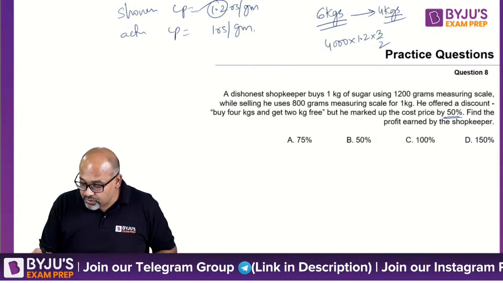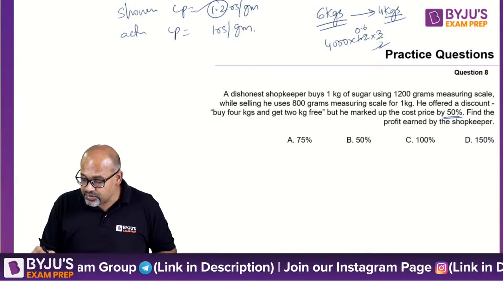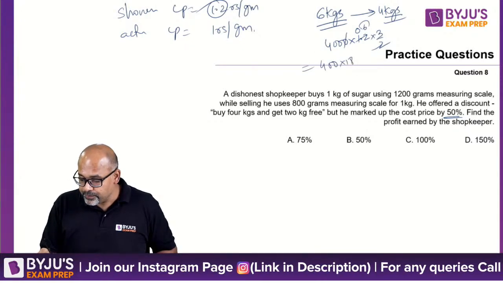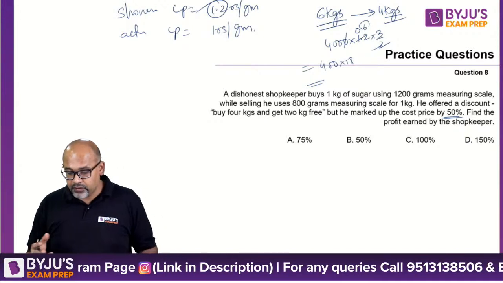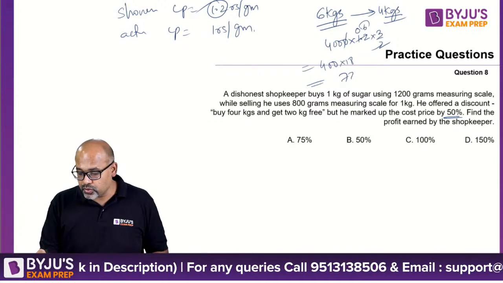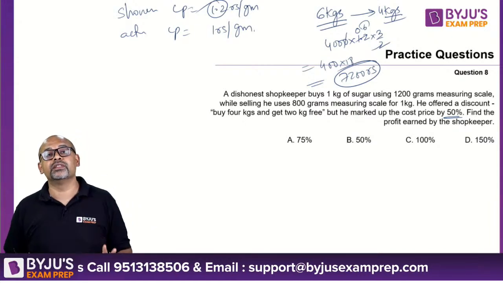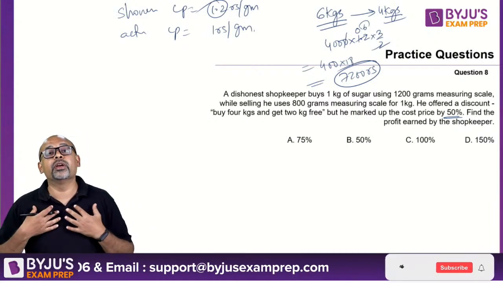So how much is this? So this goes 0.6 times. So 1, 6 and 0. So 400 into 18. So 18 fours are 4 tens are 40, 8 fours are 32. So 7200 rupees. They will pay me 7200 rupees. That is my money coming into my pocket.